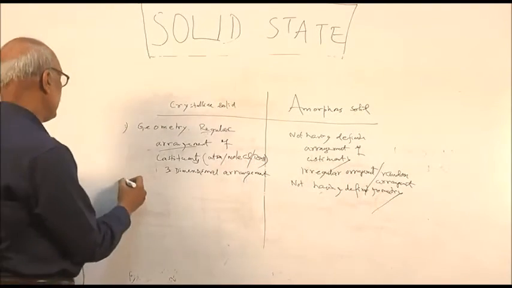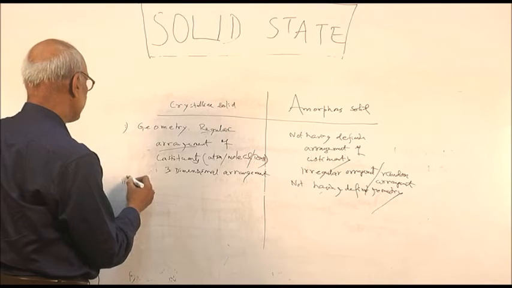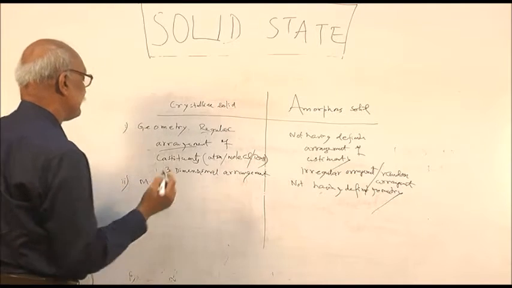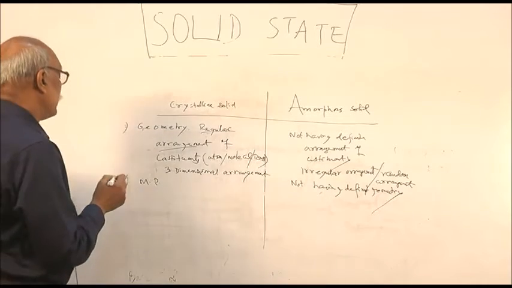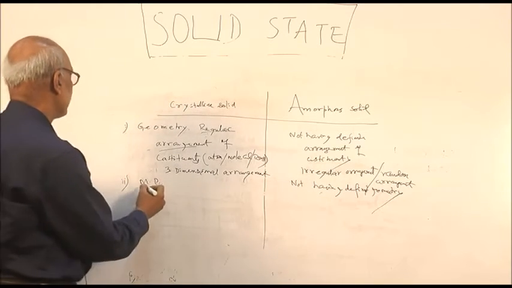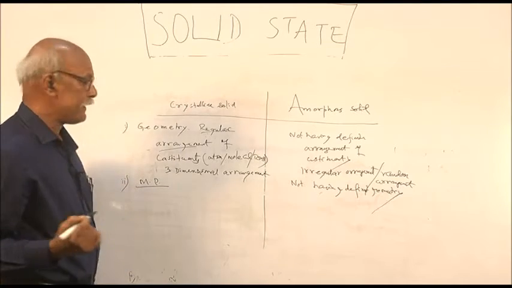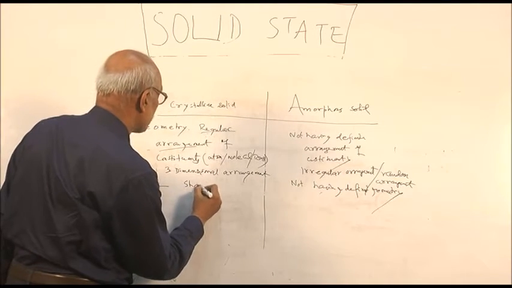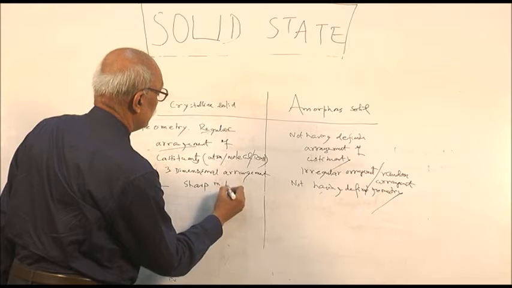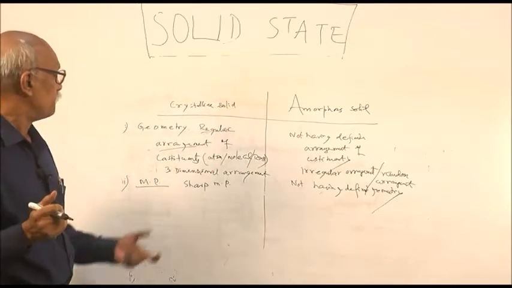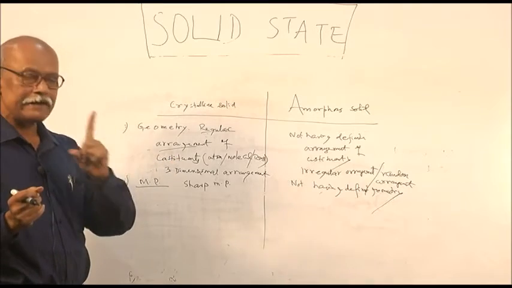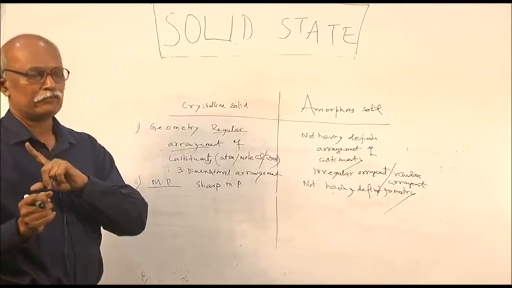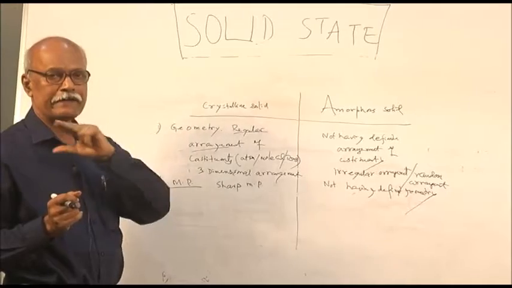Then second, you see melting point. If you study the solid melts, your liquid boils, solid melts. If you study the melting point, it is a very sharp, definite melting point. That means if the melting point is 100 degrees, at 100 degrees sharp it will melt, not at 99.9999.